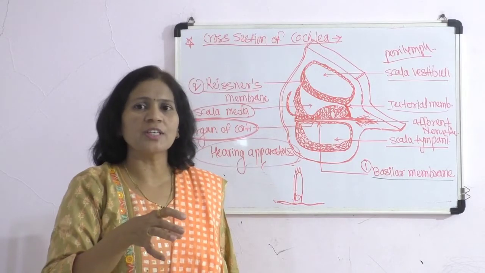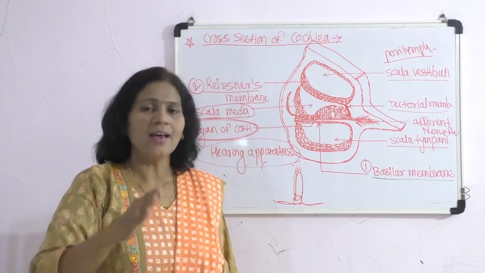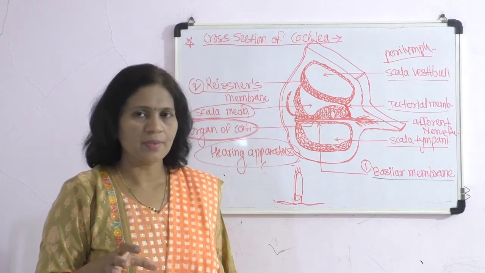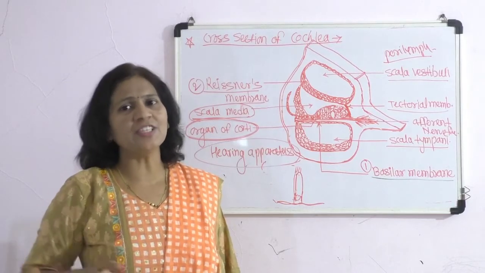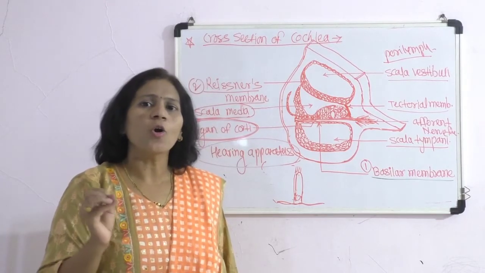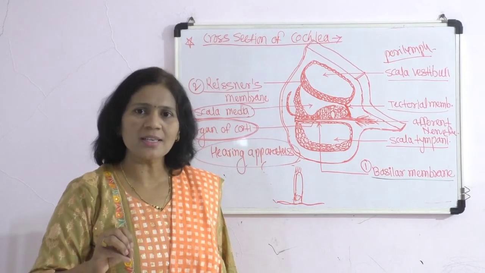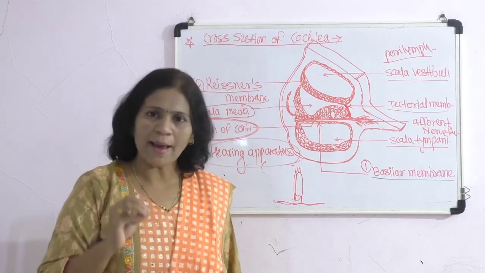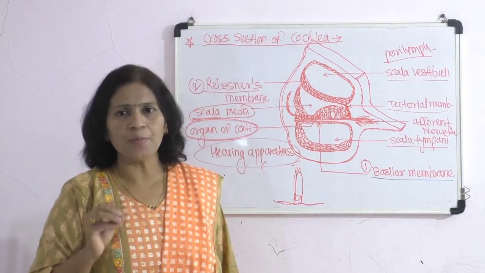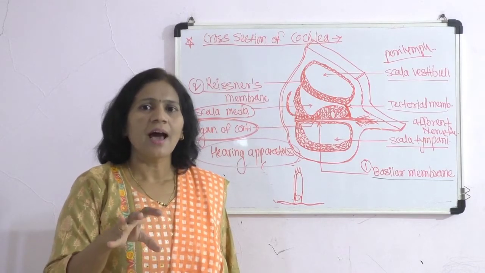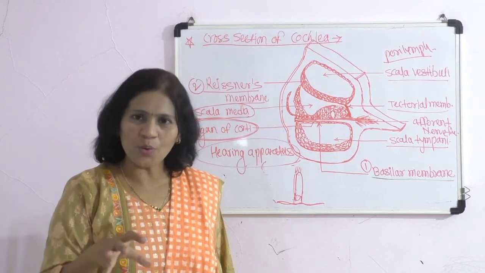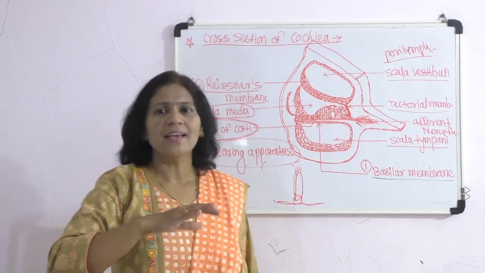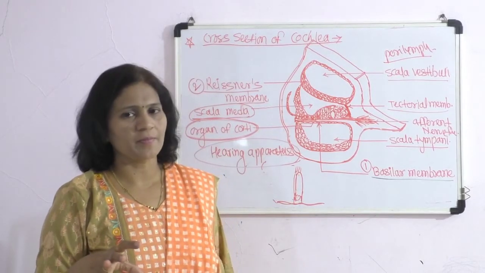In the middle portion of the ampulla, there is a crest or ridge called the crista ampullaris. Similarly, a projecting ridge is also present in the otolith organs, sacculus and utriculus, which is called the macula.